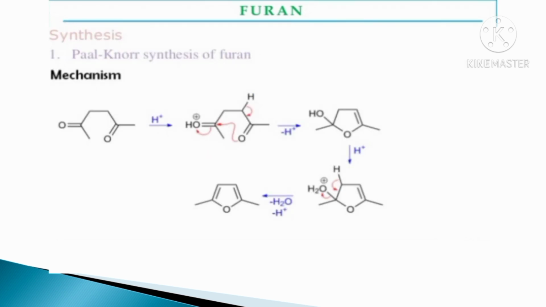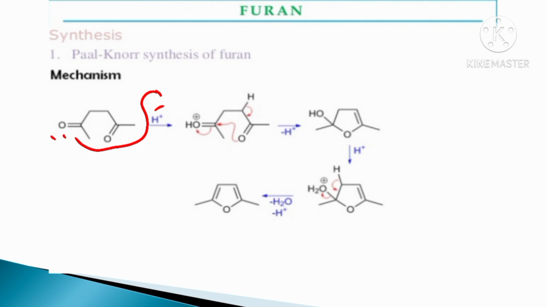The mechanism of Paal-Knorr synthesis of furan. Starting material is 1,4-dicarbonyl compounds in presence of acid. Step first, the lone pair of oxygen abstracts this hydrogen and forms CH3, C double bond O, CH2, CH2, C double bond OH.